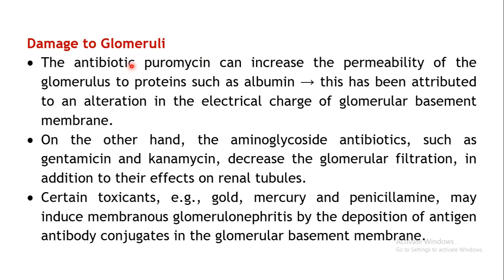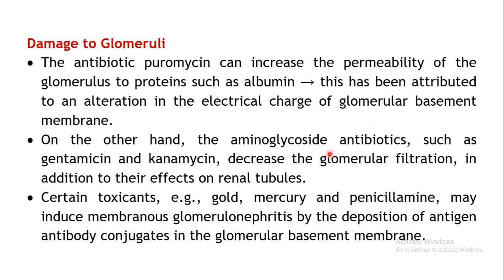Now coming to the damage to the glomeruli. Let us see what types of drugs can damage the glomeruli. For example, the antibiotic puromycin can increase the permeability of the glomerulus to proteins such as albumin. This may be due to alterations in the electrical charge of the glomerular basement membrane.